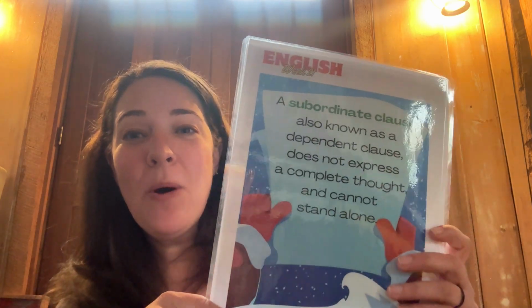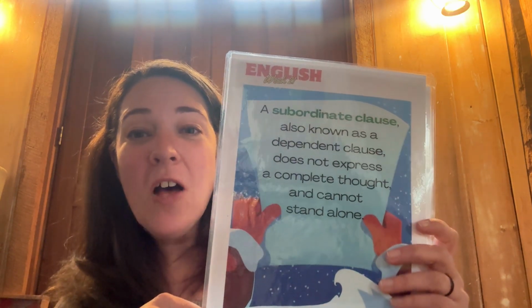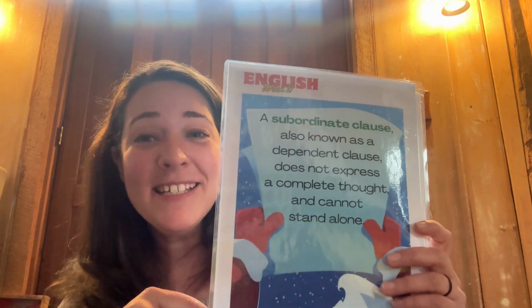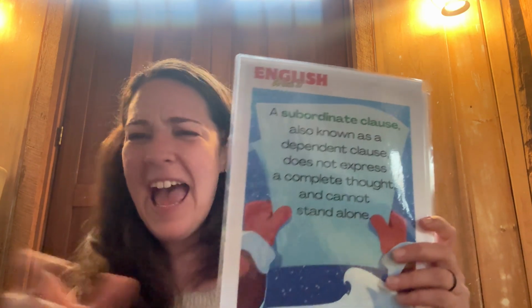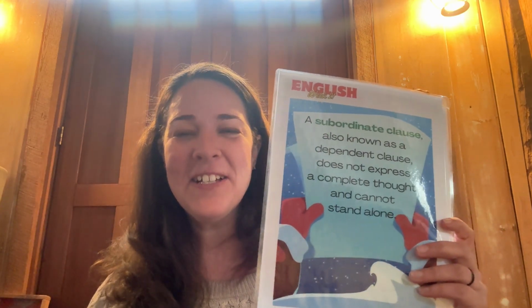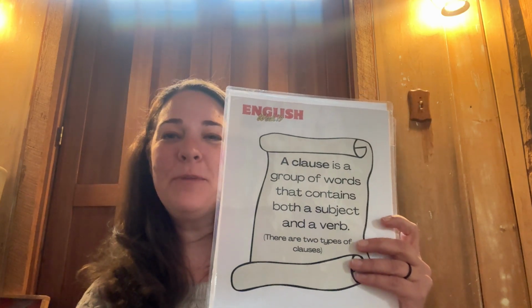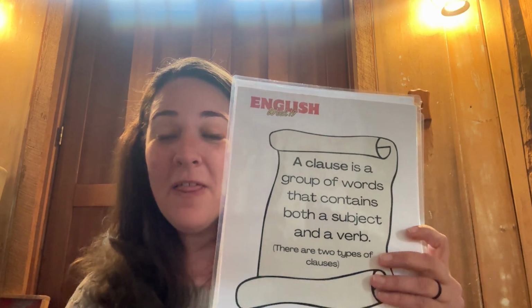A subordinate clause, also known as a dependent clause, does not express a complete thought and cannot stand alone. A clause is a group of words that contain both a subject and a verb. There are two types of clauses.